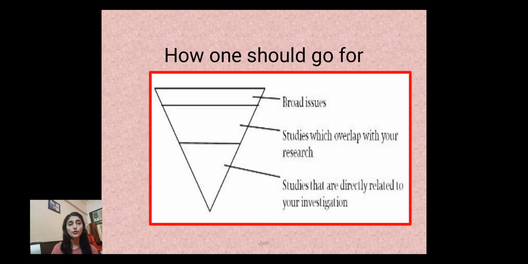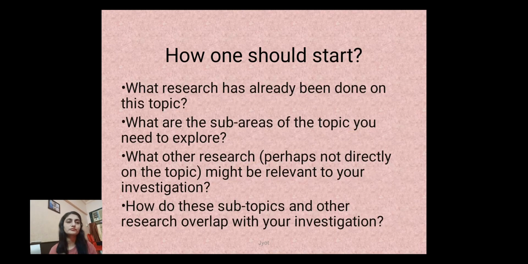So how should one go about a literature review? First you will have some broad topic or broad issue. Then you will narrow down, trying to find out what are the studies which overlap with your research. And lastly, whatever studies are directly related to your investigation, those you will focus on.